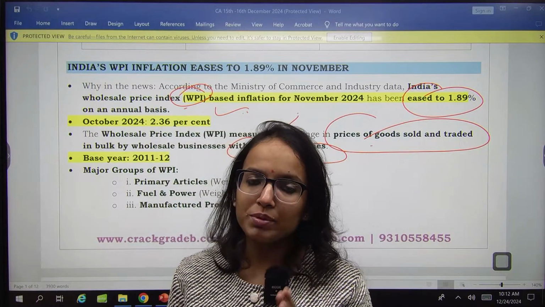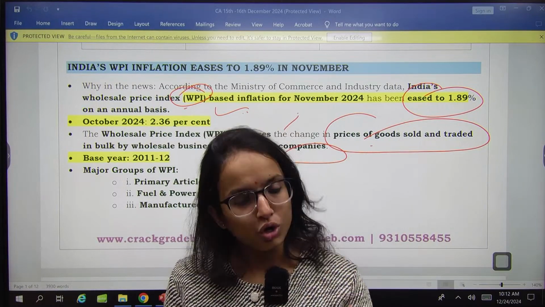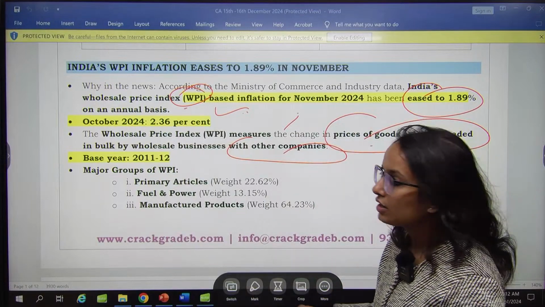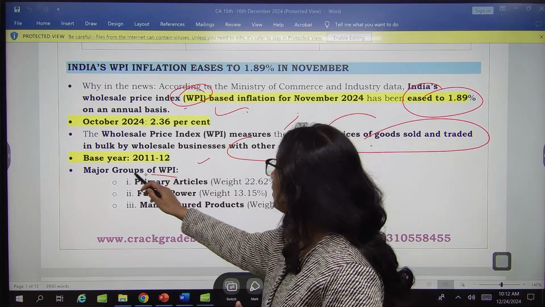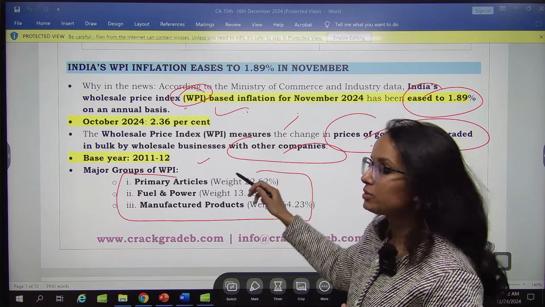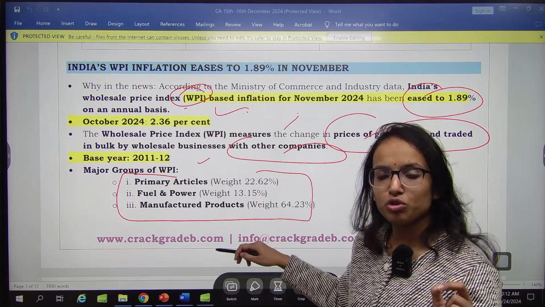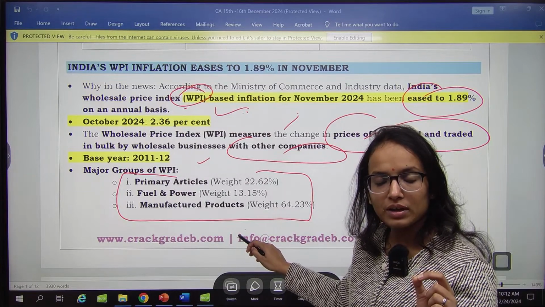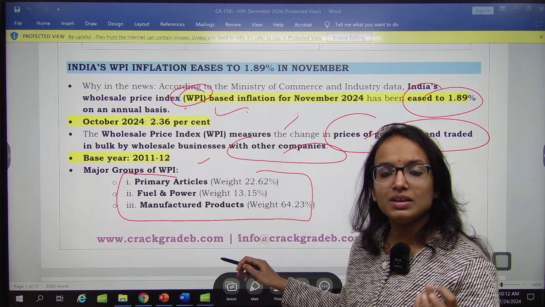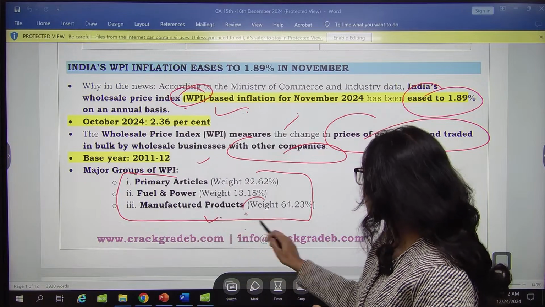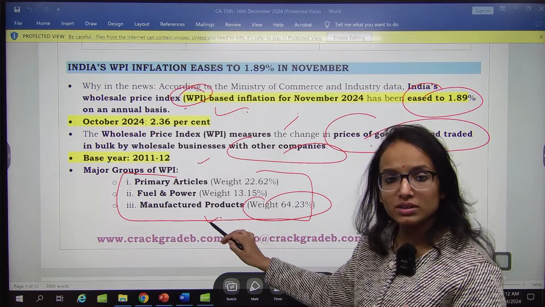Remember always, WPI only measures the change in price of goods. Okay, and the base year is 2011-12. Major groups of WPI, items of WPI, if you see, maximum weightage would be of manufactured products here. Okay, and food items will be in CPI. Maximum weight 64.23. This is important, this distribution.